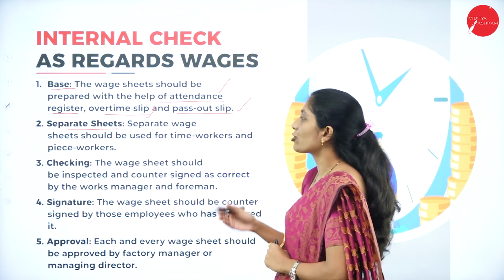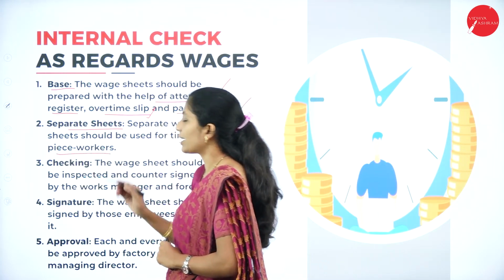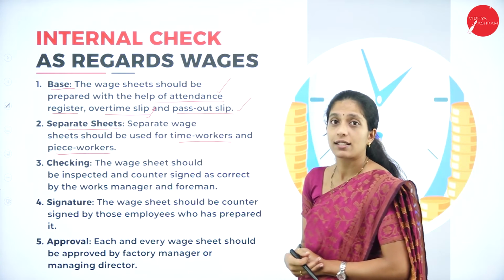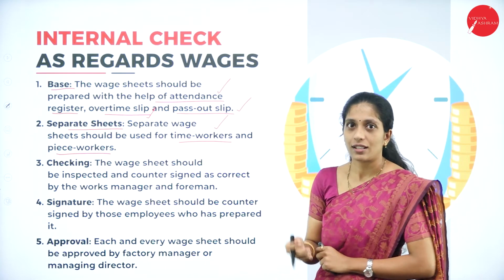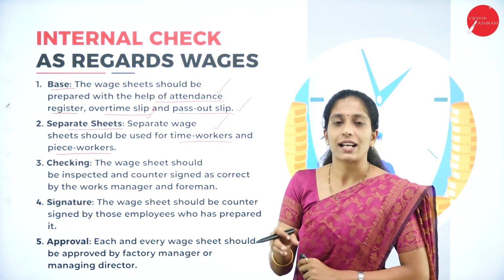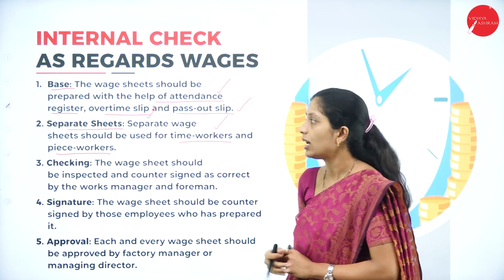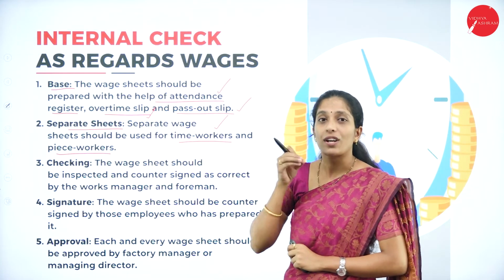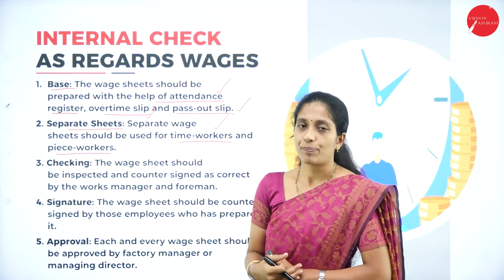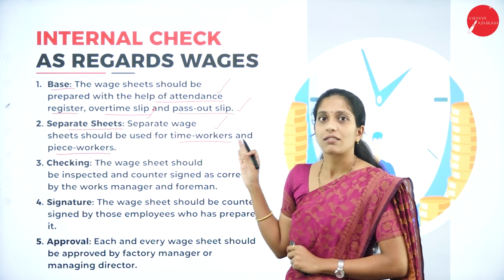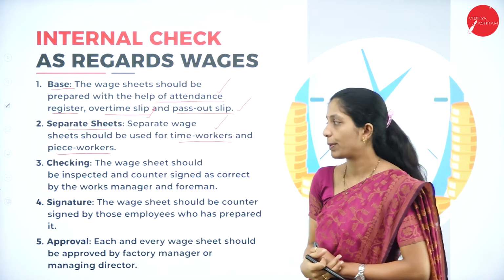Next, separate sheets. A separate wage sheet should be used for time workers as well as piece workers. So a separate wage sheet has to be prepared for whom? For time workers, that is the workers who are there in the organization. Based on the amount of time, the wage has to be decided. Whereas for piece workers, what matters is the actual work done by the worker. For time workers as well as piece workers, a separate sheet has to be prepared.